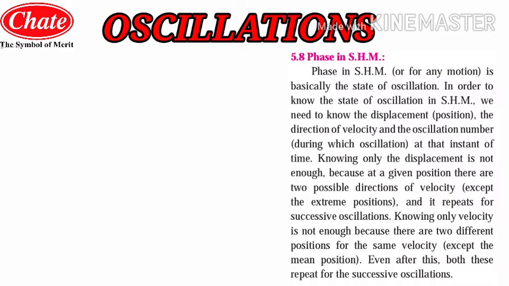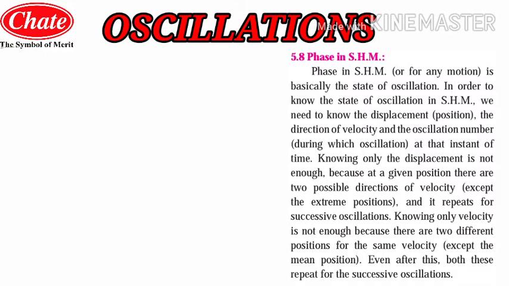Now knowing only velocity is also not enough, because there are two different positions where the velocity may be on the two sides, so there are two possibilities of the same velocity. So it is not enough. Both the velocity and the displacement repeat after every completion of oscillation. So this is the phase in SHM.